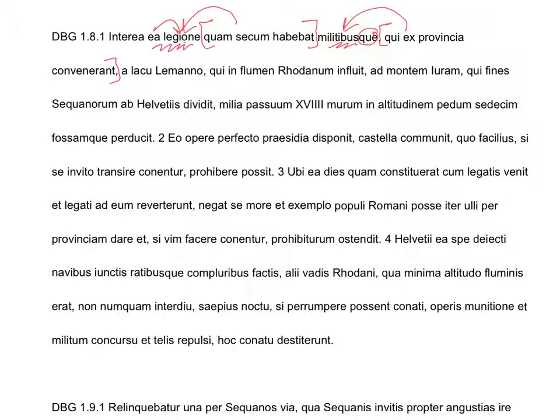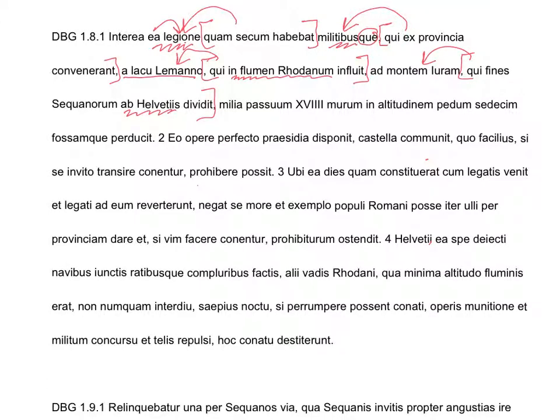Then we get a prepositional phrase, from Lake Geneva. Oh, look, he does it again. Another relative clause modifying this. So Caesar's giving us a bunch of extra information, and he hasn't started the real sentence yet. Notice inside your relative clause, a prepositional phrase. And then we have another prepositional phrase here, ad montem Iuram. And another relative clause here, talking about Mount Jura. Inside there, of course, we have a prepositional phrase.